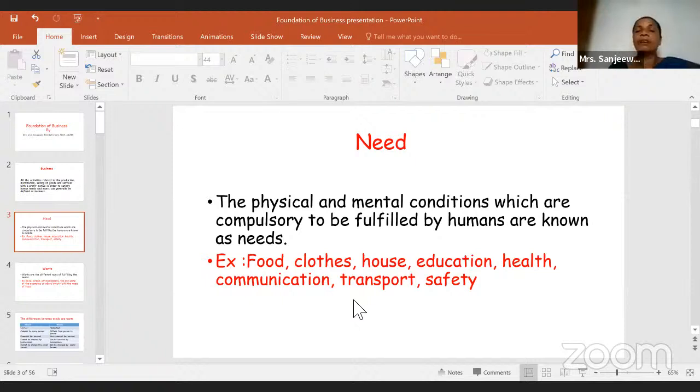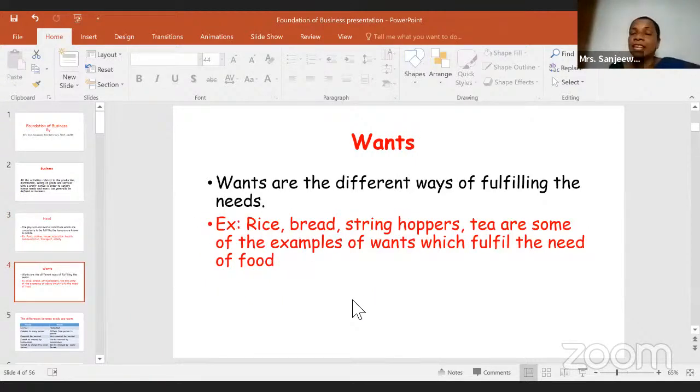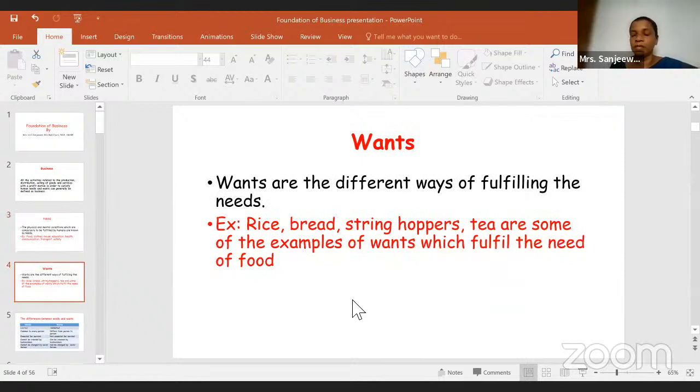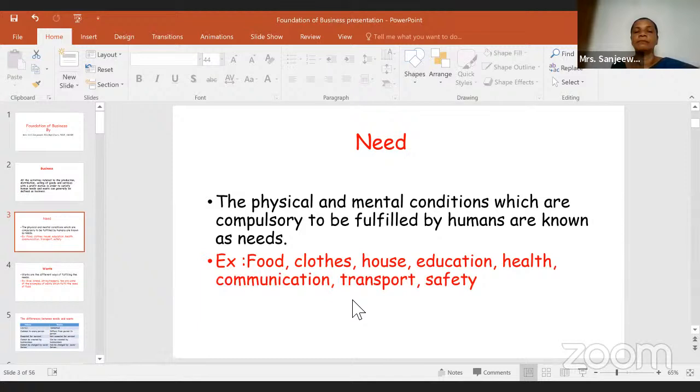All right, then we'll go to wants. What are wants? Wants are the different ways of fulfilling these needs. Needs are the physical and mental conditions which are compulsory to be fulfilled by humans. Wants can be the ways of fulfilling those needs. Suppose the need is food. There are various ways of fulfilling your hunger. I can eat rice, you can eat bread, someone can eat string hoppers. There are various ways of fulfilling those needs, and that will differ from one person to another.